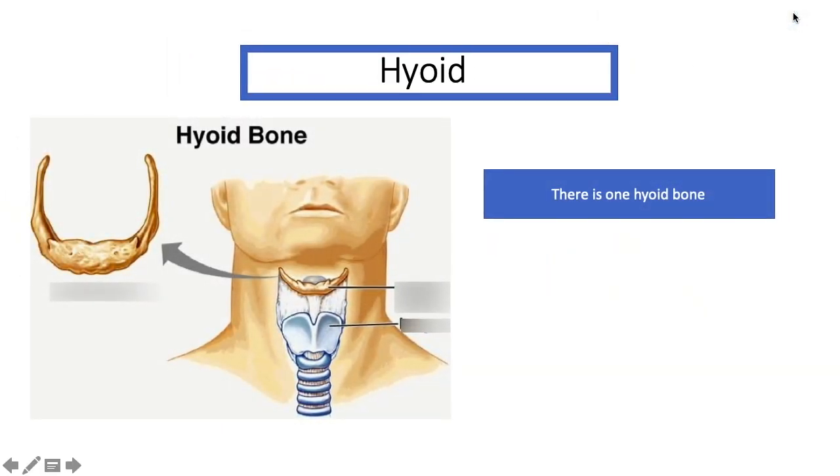Now the hyoid. This is the only independent bone in our body. This is the hyoid bone, the position is this. This is the hyoid bone, one independent bone.